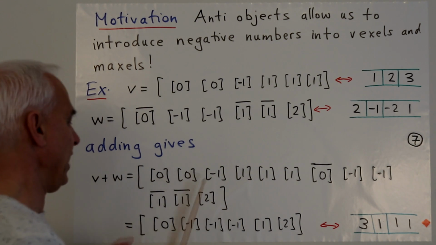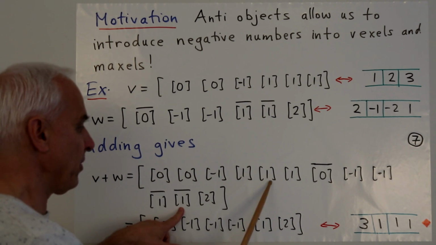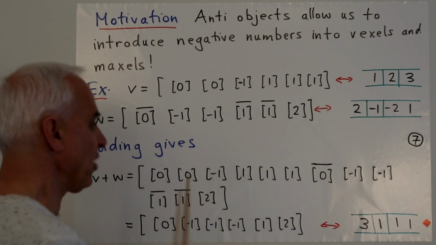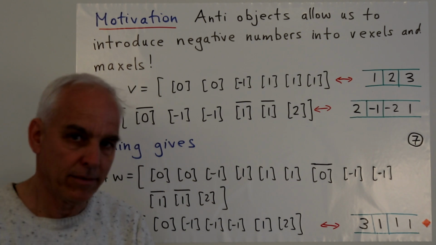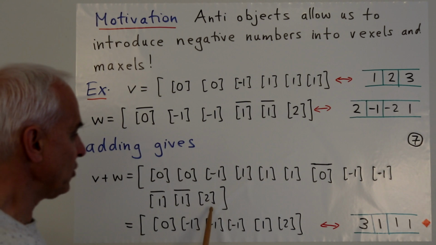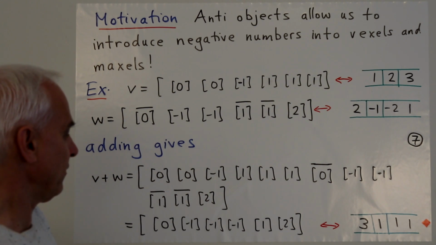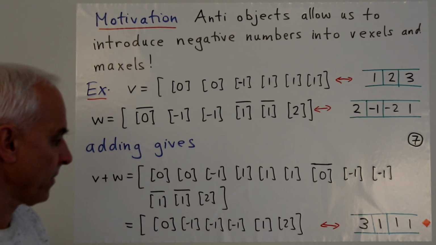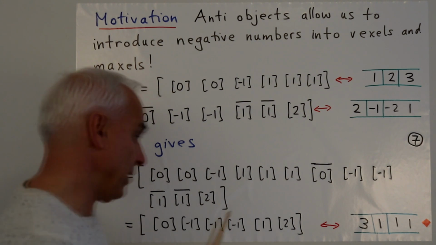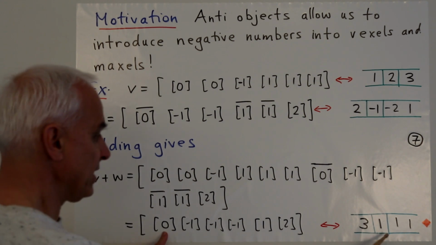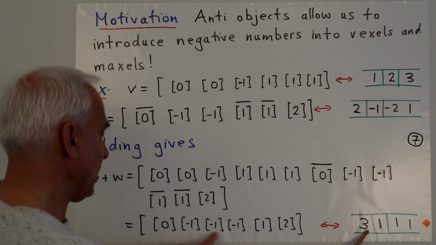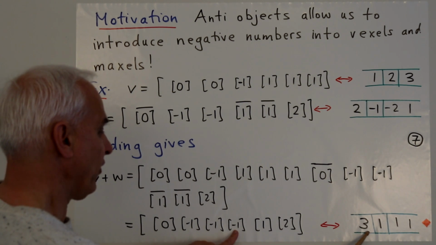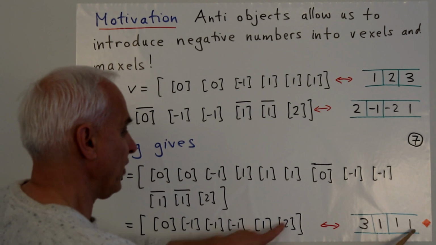Say this one here, they cancel. This one cancels with another one, say that one there. And we're left with a single singleton 1. And the singleton 2 is along fine, so there it is just there. Then when we count what we have left over, we have 1 singleton 0, we have 3 singleton minus 1s, and we have a singleton 1 and a singleton 2.